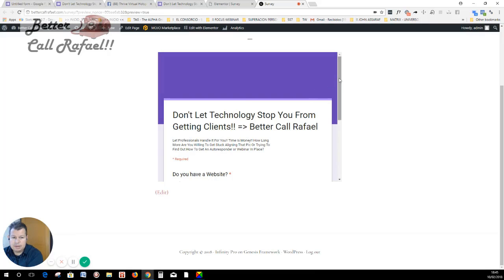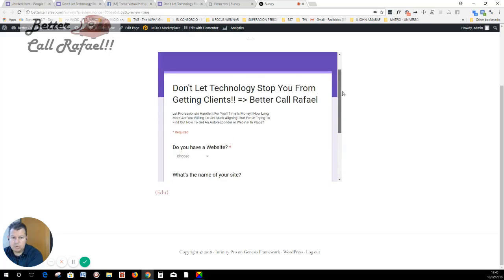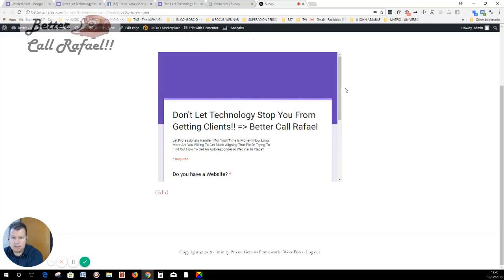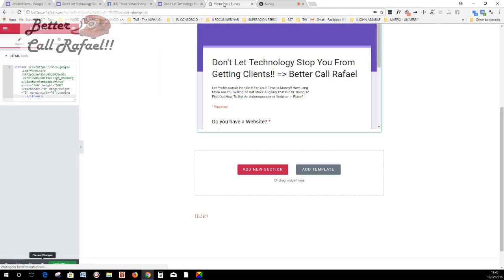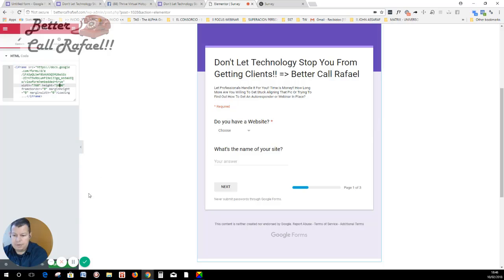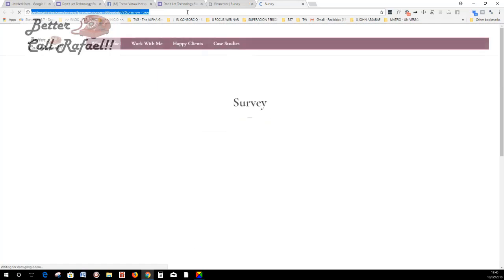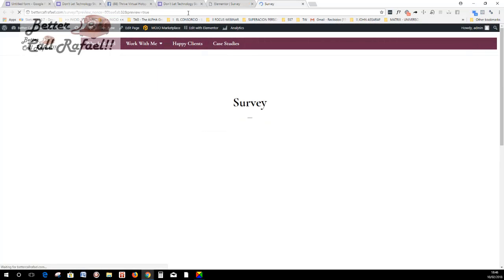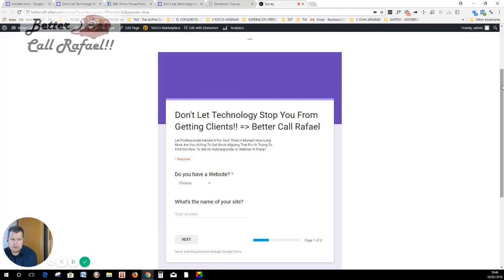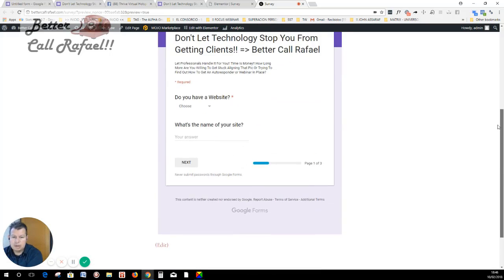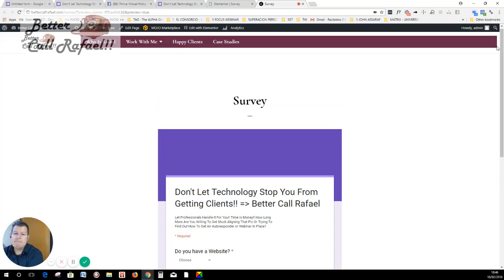Okay, so if you want to get rid of this thing, you just need to make the height a little bigger, a little higher. So we can go here, and instead of making height 500, we can make it 1000. Perfect. So we update this and we go here, we refresh this, and we have here on our own website, we have the survey. Okay, perfect.